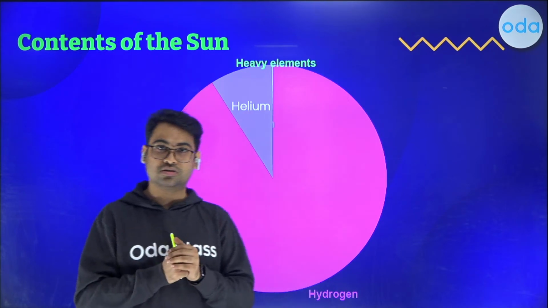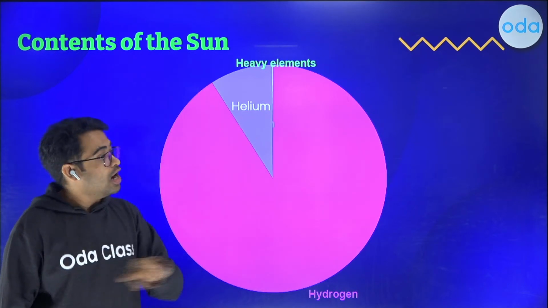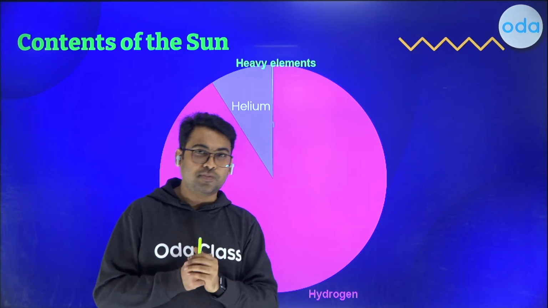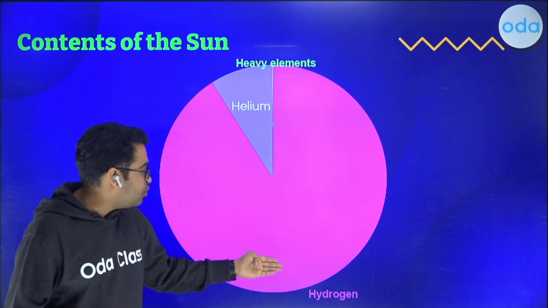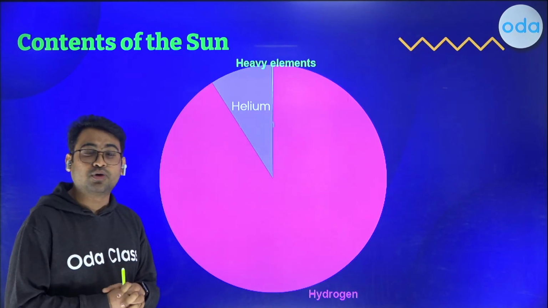91% hydrogen is there. What about helium? थोड़ा सा helium भी होता है, right? How much helium is there? Helium is almost 8.8%. So if you add both 91% and 8.8%, you will reach 99.8%.